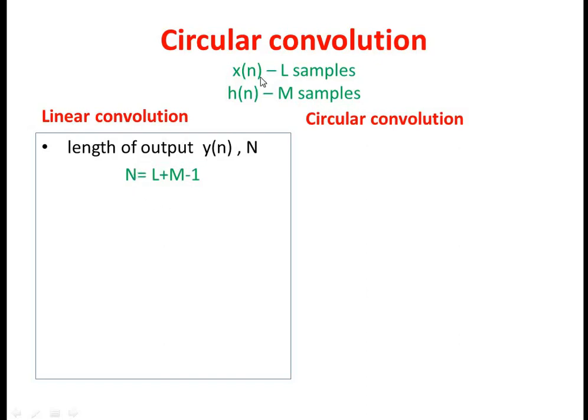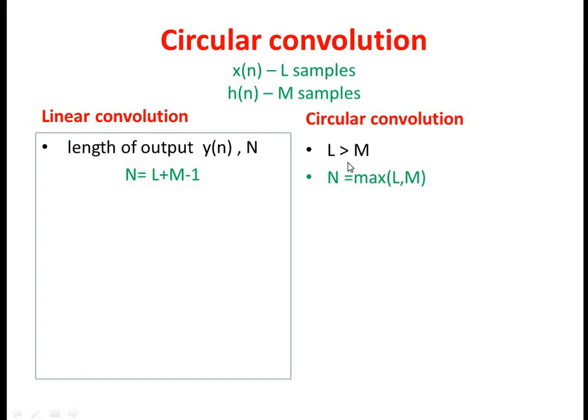In the last unit we discussed N1 plus N2 minus 1. Instead of N1 and N2 we now have L and M, so L plus M minus 1. This is the formula for finding the total length in linear convolution. But in circular convolution we have to ensure the condition that the length of the first sequence should always be greater than the second sequence length. So L is always greater than M.